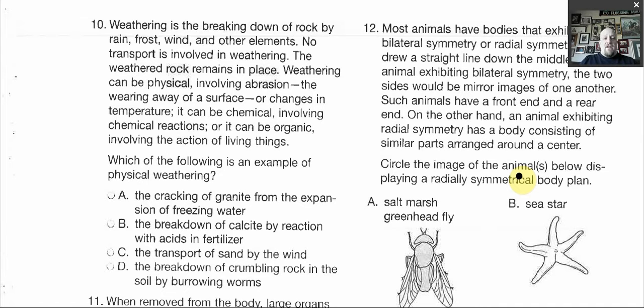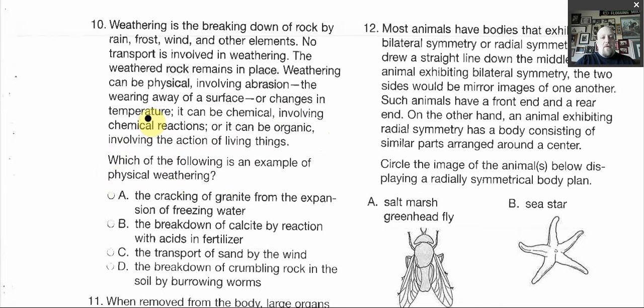Weathering can be physical, involving abrasion, or the wearing away of the surface, so like sandpaper basically, or changes in temperature, or something is heated up a lot or cooled really well. And that can cause expansion, and that is considered physical. It can be chemical, involving chemical reactions, or it can be organic, involving the action of living things. Which of the following is an example of physical weathering?